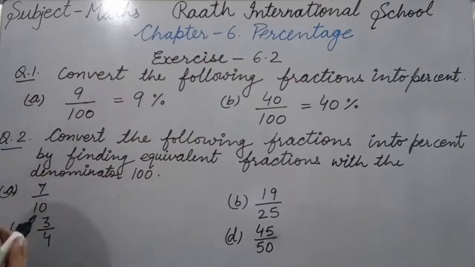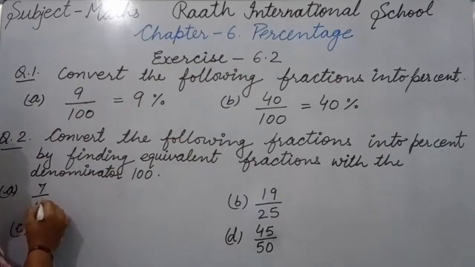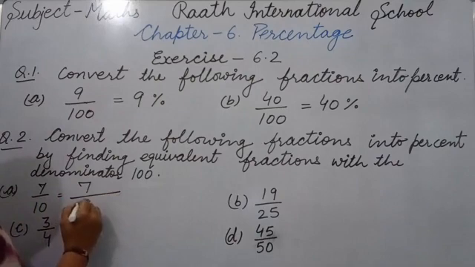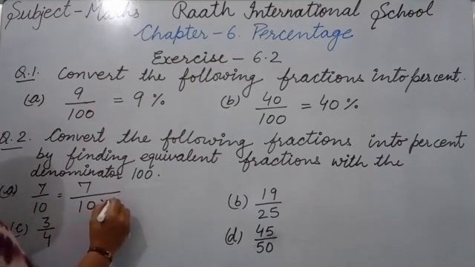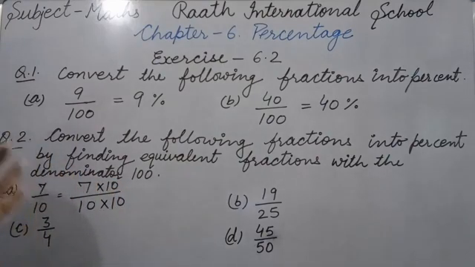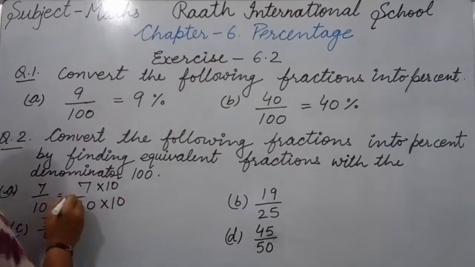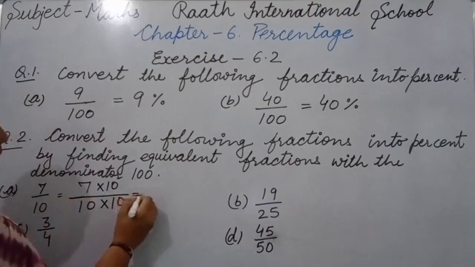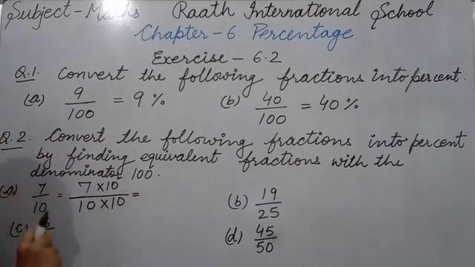10 to 100 means multiply by 10. 10 को जब हम 10 से multiply करेंगे तो it will be 100. So that means 7 upon 10, numerator and denominator will be multiplied by the same number. Whenever we find an equivalent fraction, we multiply numerator and denominator by the same number. Whatever number is there, by the same number we should multiply. Okay. So 7 upon 10, multiply by 10, multiply by 10.